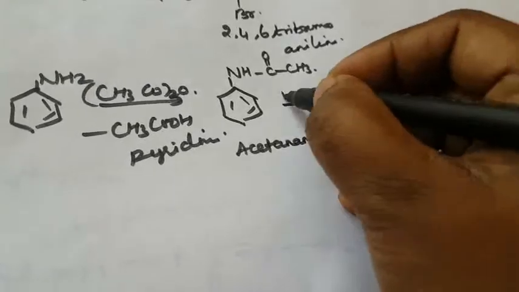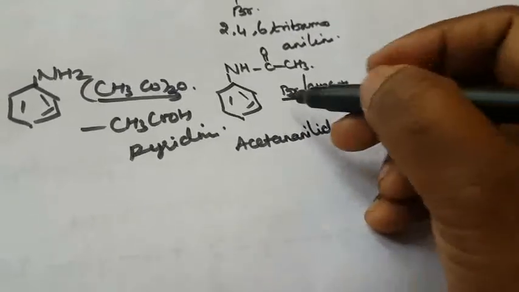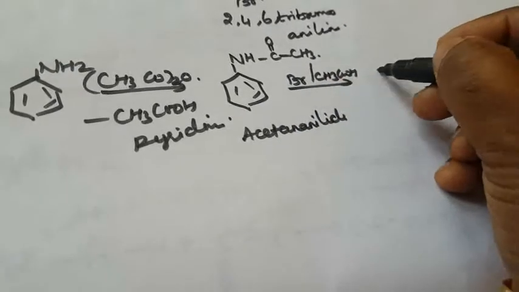Acetanilide again with bromine in CH3COOH. So bromine will be added, right?